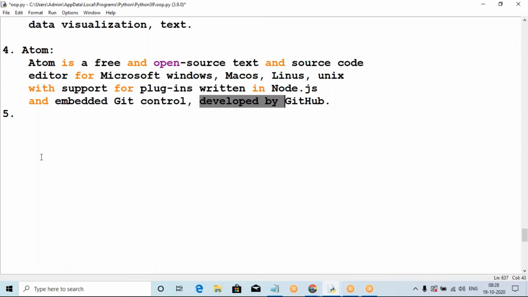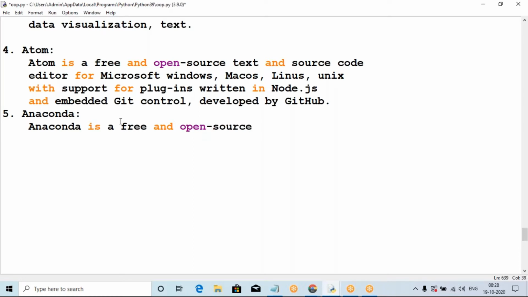And Anaconda is also very important. So Notebook and Anaconda are also available. Anaconda is very easy and simple. Sir, Anaconda or Python? No, Anaconda is free. It is also free and open source, without any cost.